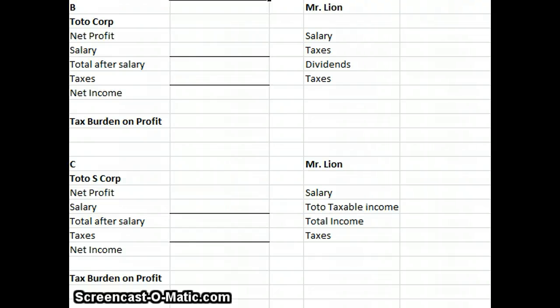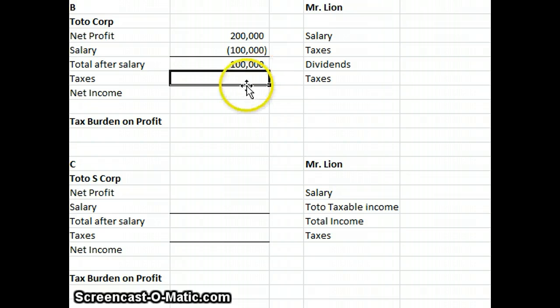Mr. Lyon's salary is still $100,000, but Toto distributes its after-tax income as a dividend. So we have the same scenario. We have $200,000, we subtract the $100,000 salary, giving us an after-salary profit of $100,000. My income taxes are going to be the same, going by the table there, 13,750.